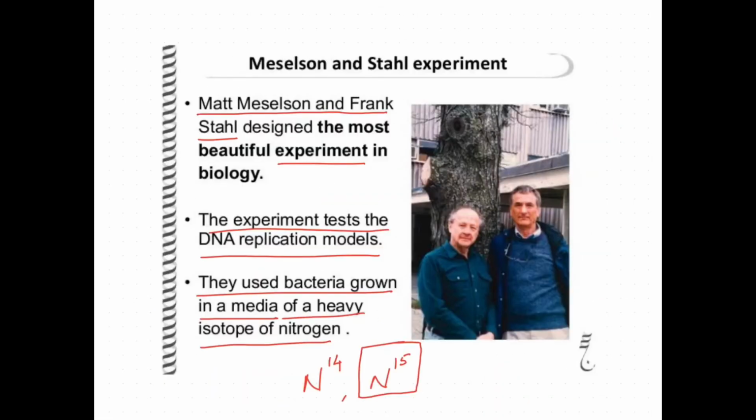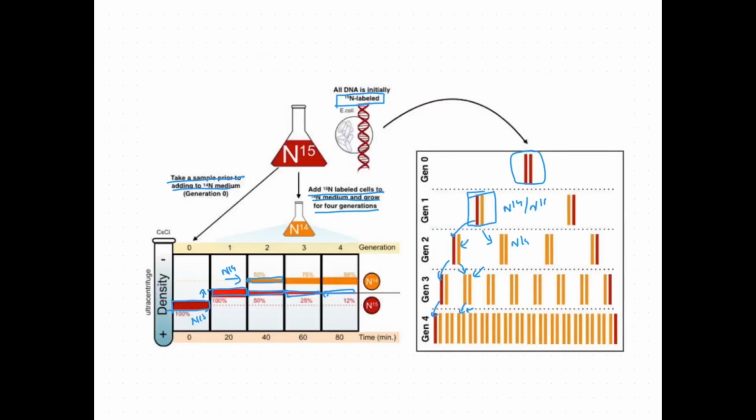Meselson and Stahl confirmed the semi-conservative mechanism of DNA replication by doing an experiment using bacteria grown in heavy isotope of nitrogen. When they transferred N15 to an N14 medium, a hybrid N15 N14 bacterial DNA was formed, and this is evidence that the DNA is replicating semi-conservatively.